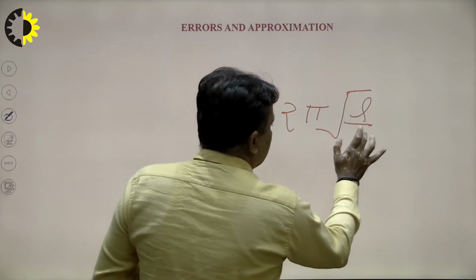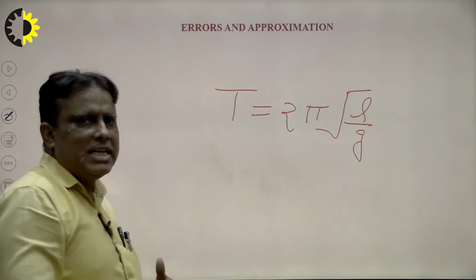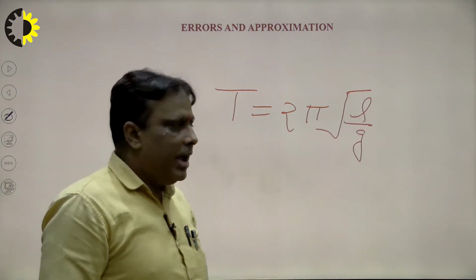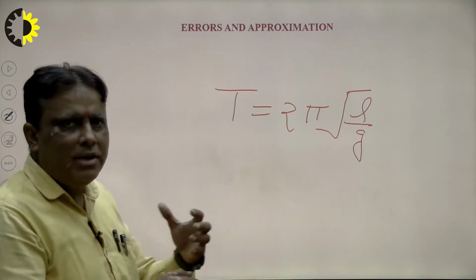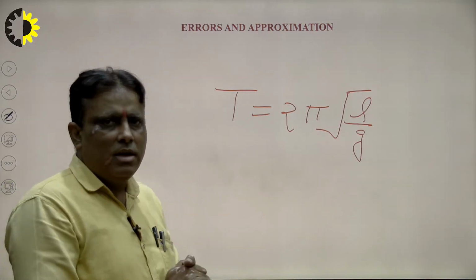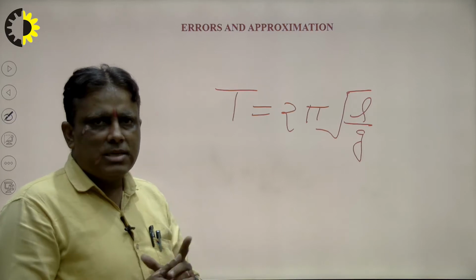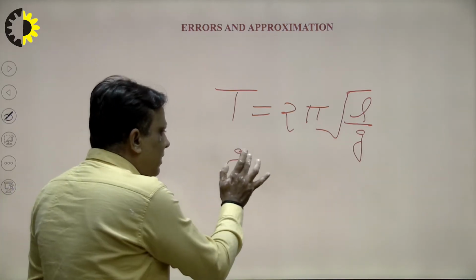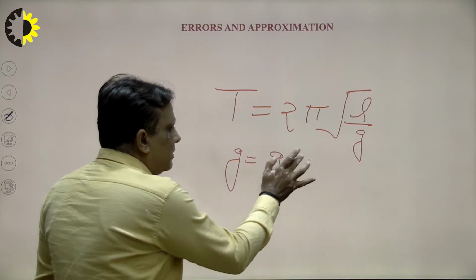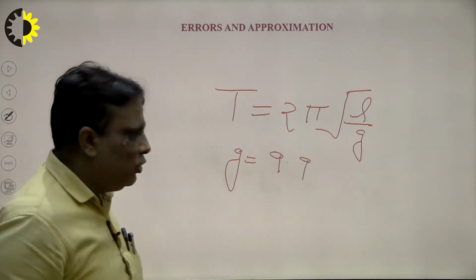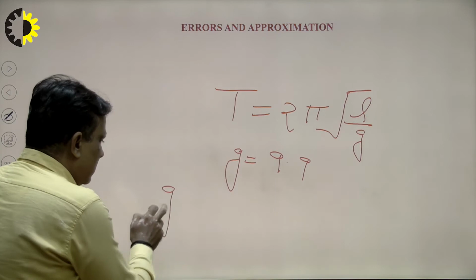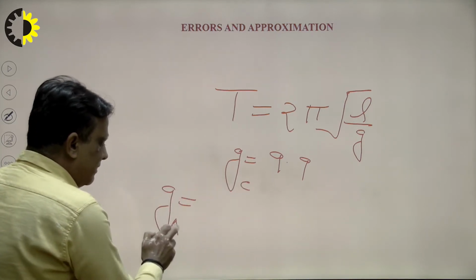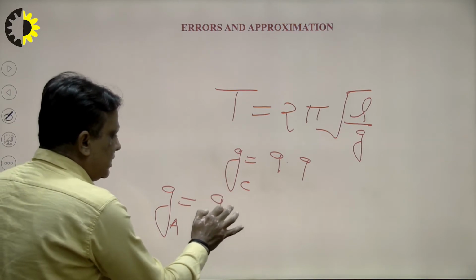In the laboratory we calculate the value of g at a particular place, where L is the length of the bob and T is the time period, and 2 pi is a fixed value. Suppose after the practical at Ghaziabad g comes out to be 9.9, but the accurate value of g is 9.8.